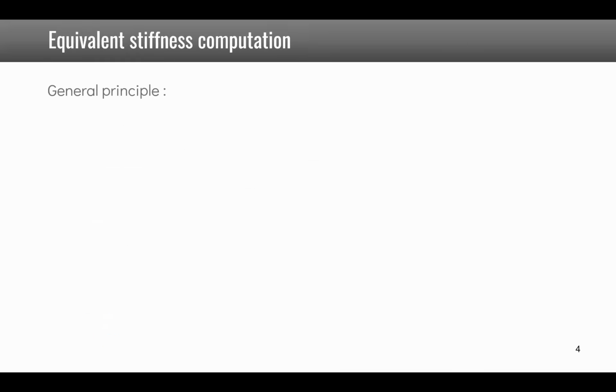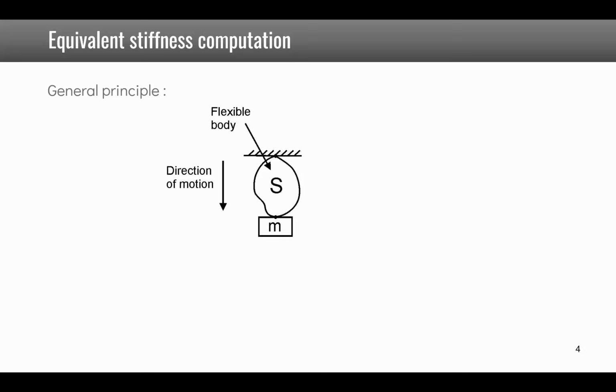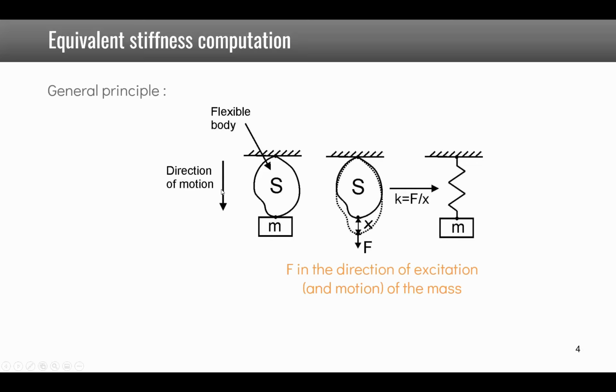For equivalent stiffness computation, the general principle is: if we consider a body with arbitrary shape, a flexible body, and we have a mass hanging from it, we have the direction of motion here of the system. We can replace the mass by a force applied at the location of the mass and in the direction of excitation and motion of the mass. By doing that, we can compute the resulting displacement, and the equivalent stiffness will be given by the ratio of the force applied to the resulting displacement.